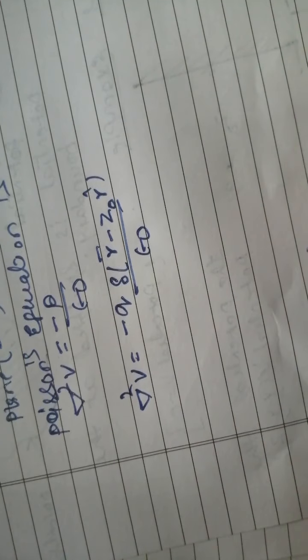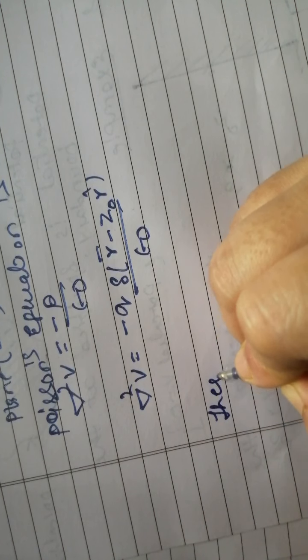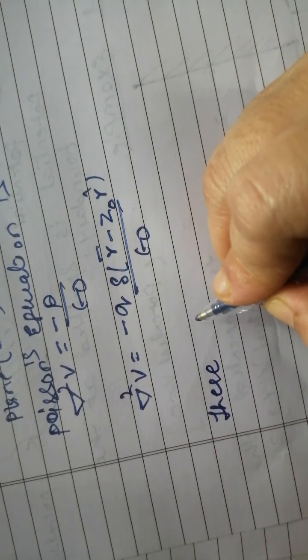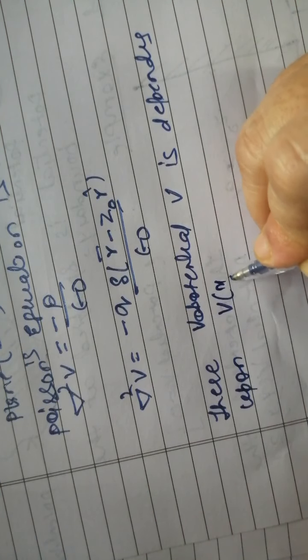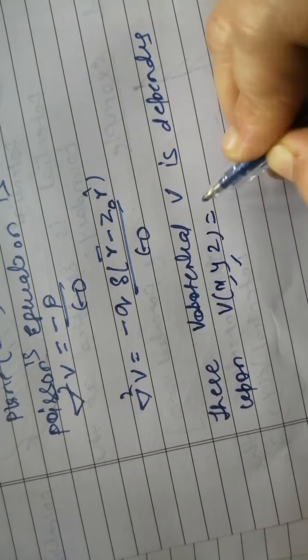Here, according to the above diagram, the potential V depends upon the x and y coordinates, so V of x, y, z is a function of x square plus y square. Now we can find the solution using the method of image. So you have to find the solution using the method of image.